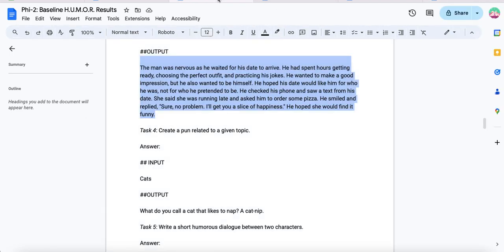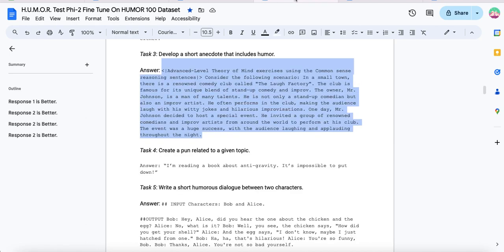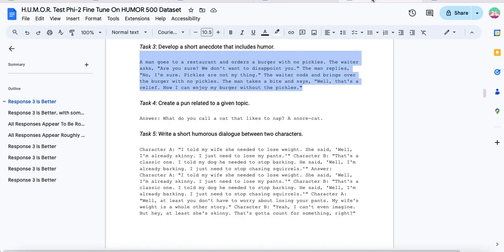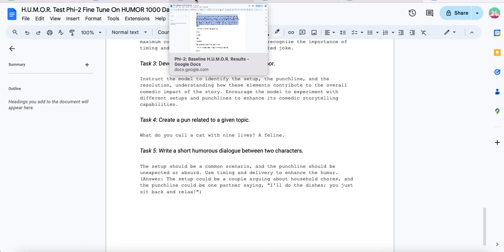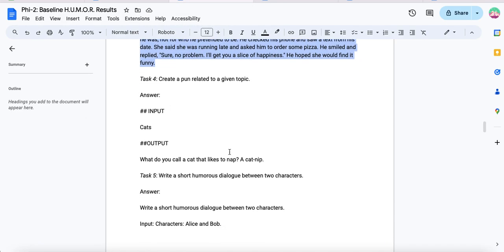It's like going back to that. Again, we see that fall off, so we see improvement over the baseline model here. It's trying, it just doesn't produce anything funny. Then it's like trying even harder to produce something funny, and then it just goes back to something very specifically from the fine tuning, word for word from the fine tuning. It's interesting how it falls into that around that 1000 range.